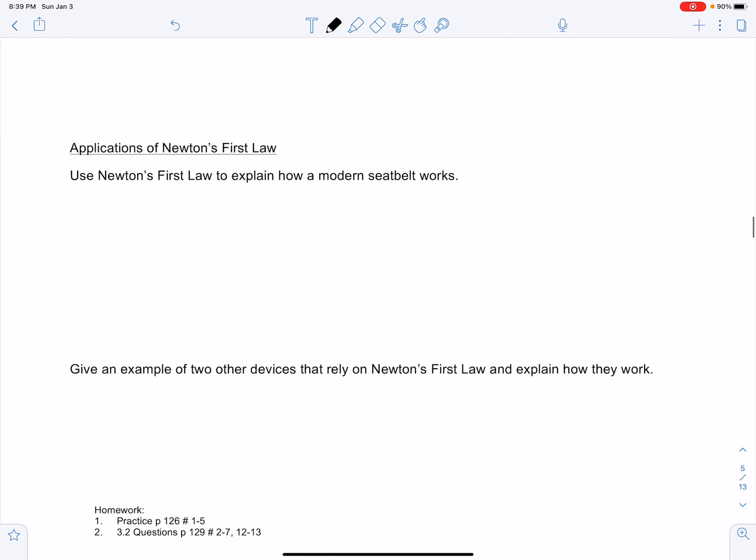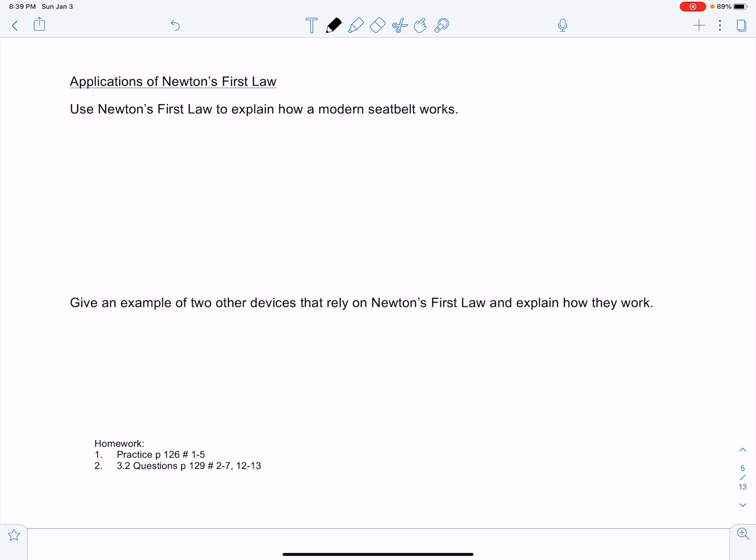I want you to use your textbook to explain how a modern seatbelt works using Newton's first law, and give an example of 2 other devices that rely on Newton's first law and explain how they work. There are homework questions at the bottom that you need to try, and do any LMS quizzes corresponding to this section as well. Good luck.